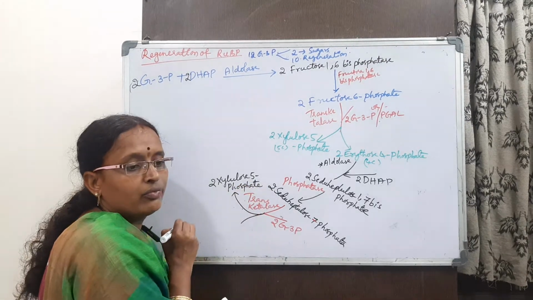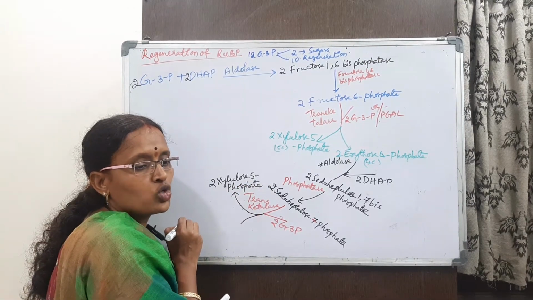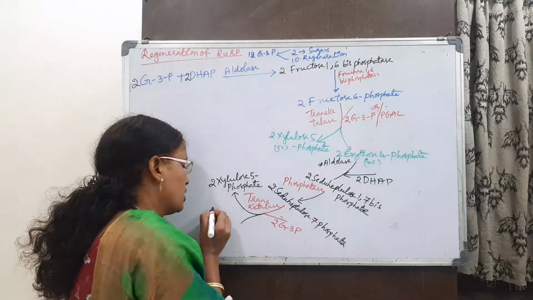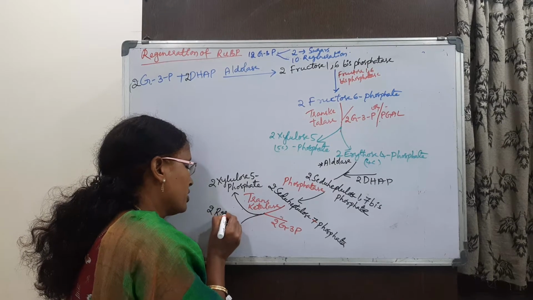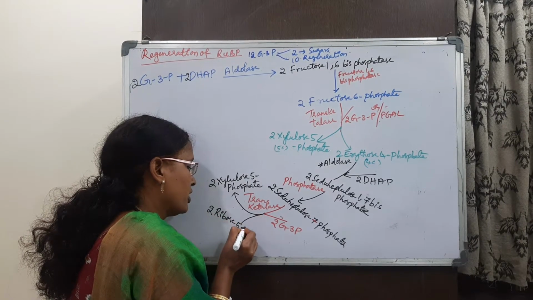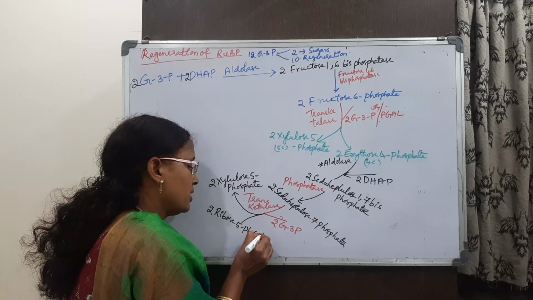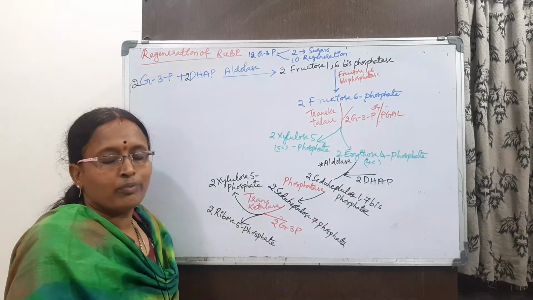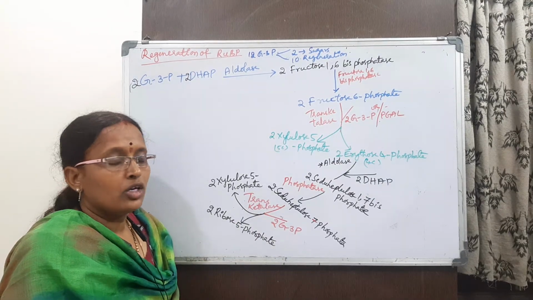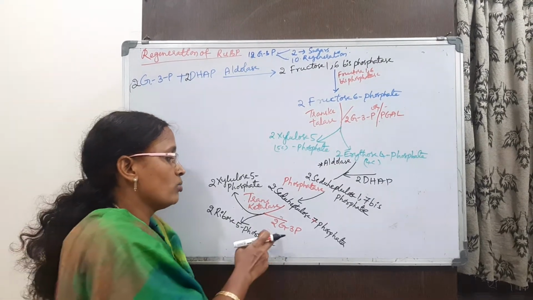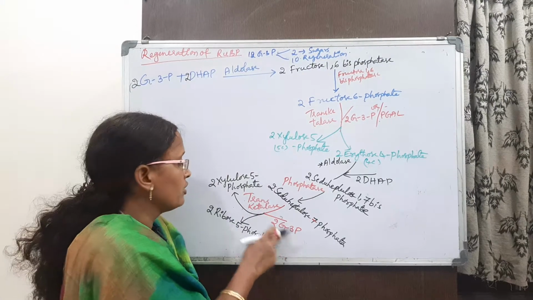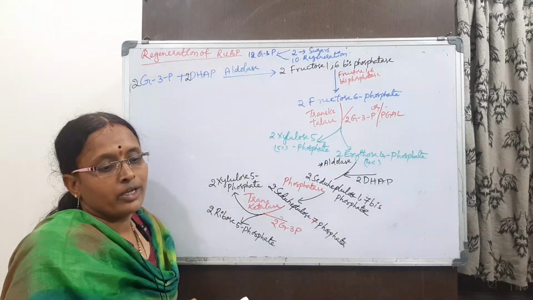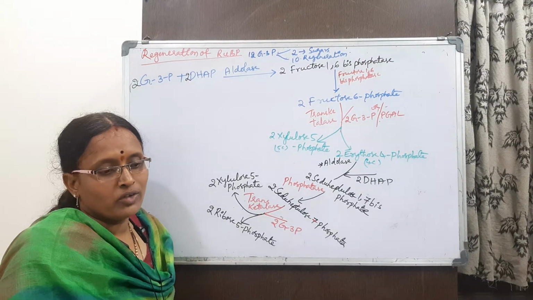and it forms 2 molecules of ribose 5-phosphate. The enzyme is transketolase. Sedoheptulose 7-phosphate, by taking the 2 molecules of glyceraldehyde 3-phosphate, forms the xylulose 5-phosphate and ribose 5-phosphate.